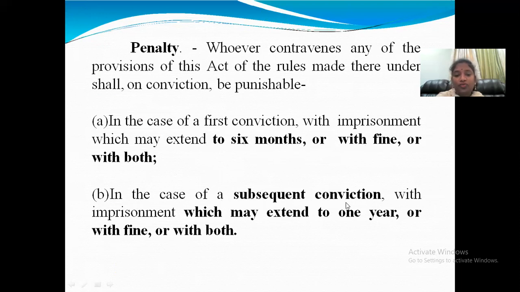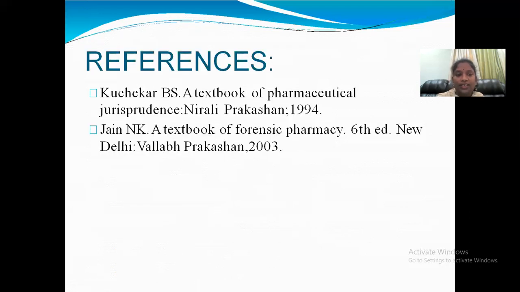In the case of a subsequent conviction, not the first time, if they are repeating the same mistake again, they will be imprisoned for up to 1 year, and the fine will also be increased, so both 1 year imprisonment and fine they have to pay. These are the offenses and penalties if they violate the rules and regulations of this law. Okay, Magic Remedies Act. These are the references: Kokate and N.K. Jain are the references.